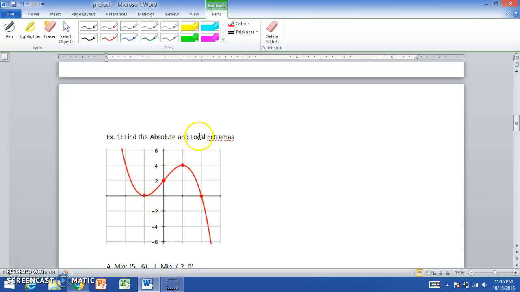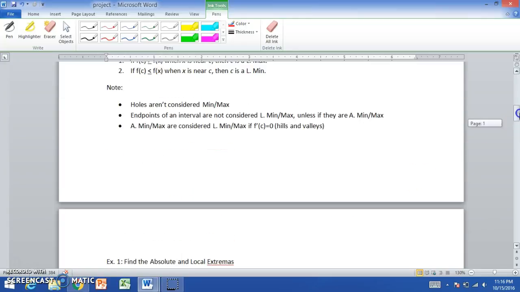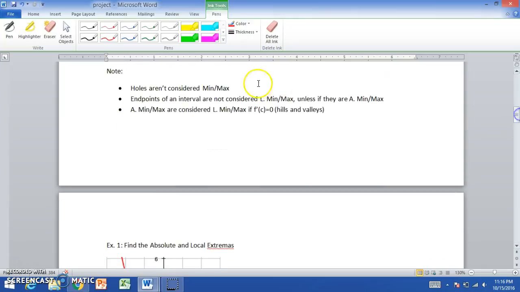In local extremas, we said that they are the hills and valleys. Looking at -2, 0, that's a valley, so we can say -2, 0 is a local minimum, and 2, 4 is a hill, so we can say 2, 4 is a local maximum. Looking back at the first note I mentioned, holes aren't considered minimums or maximums.